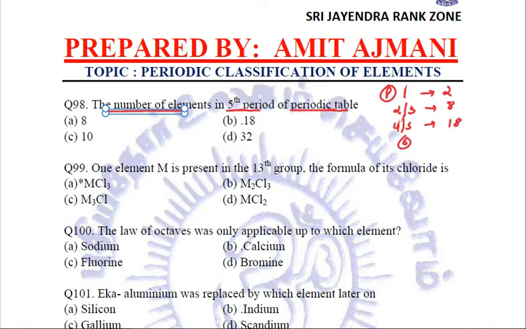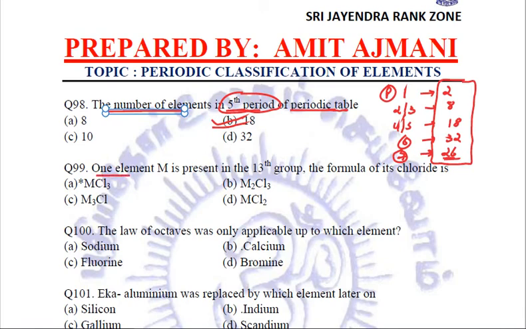The sixth period is the longest period, having 32 elements. The seventh period is still incomplete, consisting of 26 elements till now. So when we are asked about the fifth period, the answer is 18 elements are present in the fifth period of the periodic table, and you need to relate and remember the rest of the periods also, because they may also be asked. Fine.